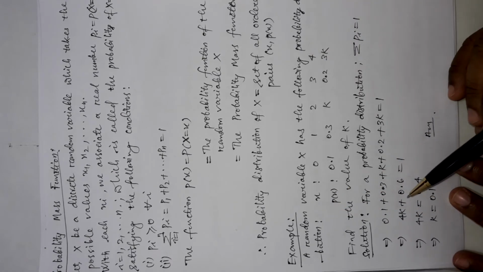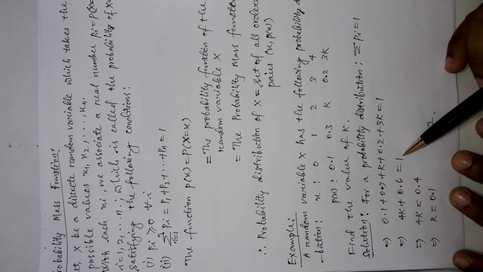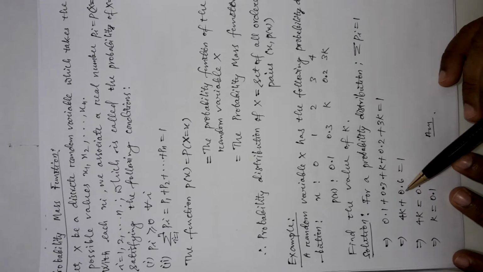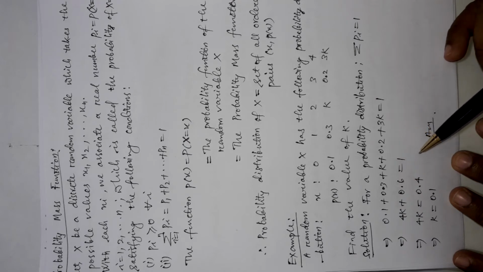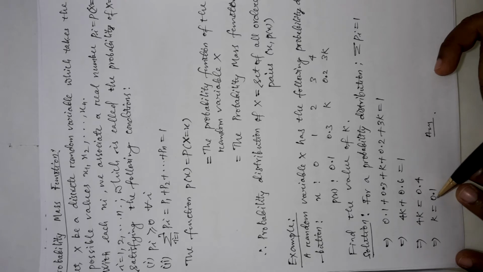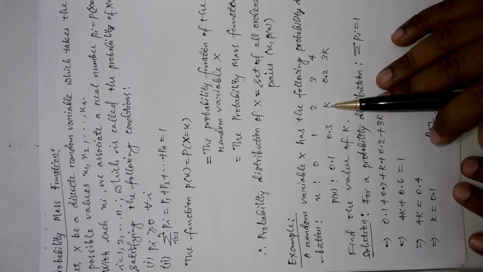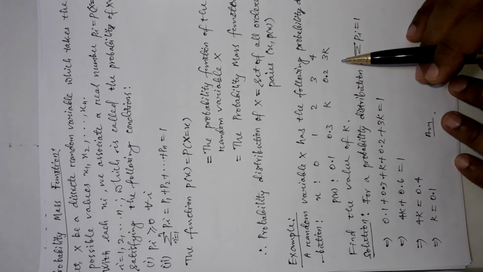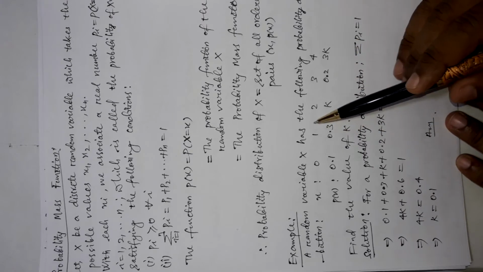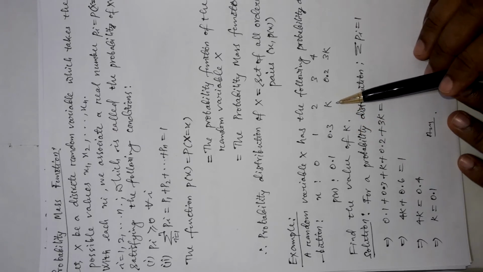If you add it, you will get 4k + 0.6 = 1. Take 0.6 to the right side and subtract it, and after some calculation you will get k = 0.1. So here we have used the concept of probability distributions for the random variable x to obtain the value of an unknown k used in this table.